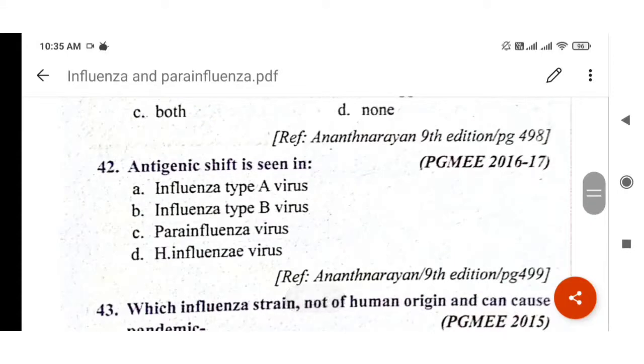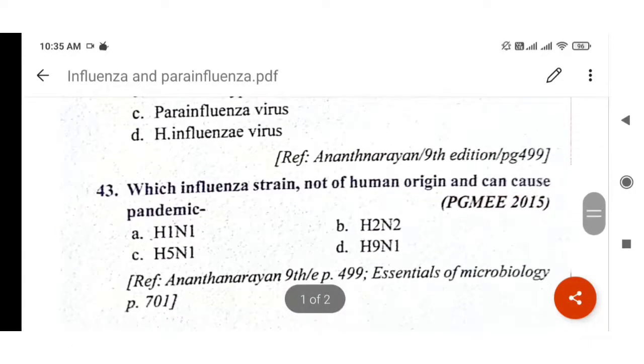Next question. Antigenic shift is seen in which? Antigenic shift is seen in influenza type A virus. Remember, in type A both shift and drift are seen. This is a PGMEE 2016-17 question. Reference Anantha Narayan.